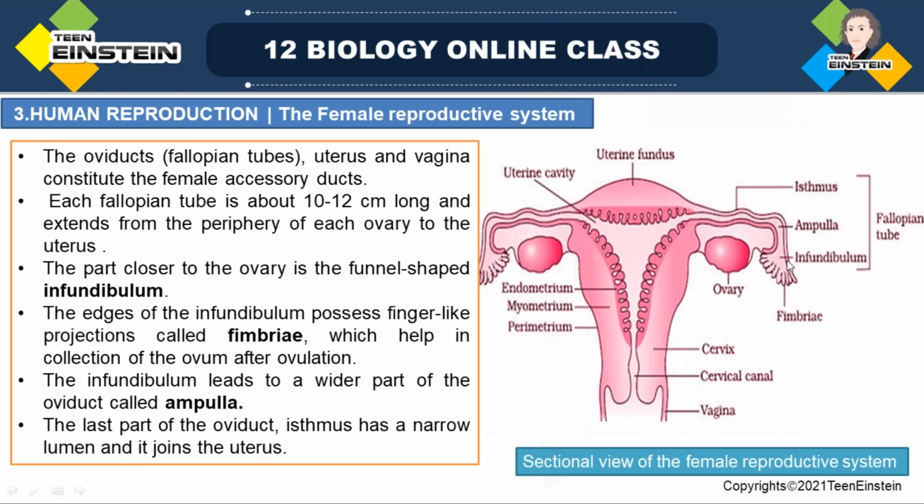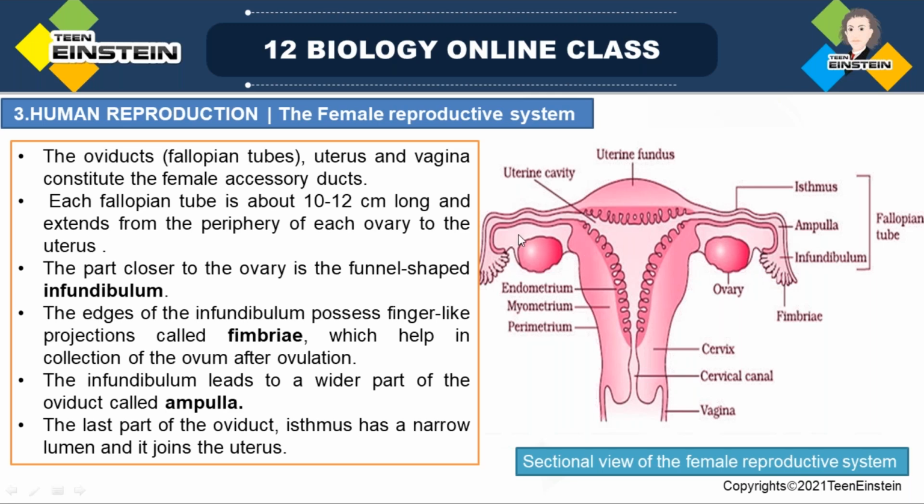Here in the diagram you can see the uterus, the vagina, this part, and the fallopian tube. Okay, don't get confused. This structure you need to learn. And this fallopian tube starts from the periphery of each ovary. This is the peripheral region of each ovary, right?